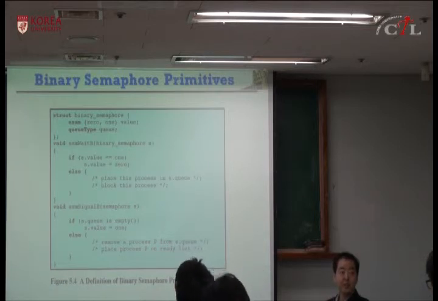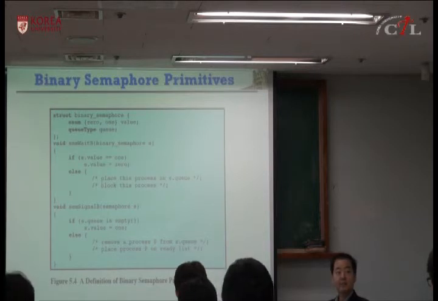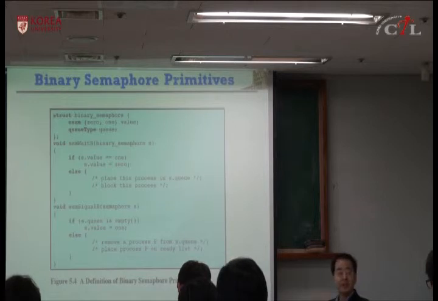So wait is called wait because sometimes the semaphore is not available, and you have to wait. Signal means it notifies a blocked process to continue. The process or thread is not necessarily the kernel, right? It can be kernel or it can be application. Semaphore can be used for synchronization for kernel code or user code.